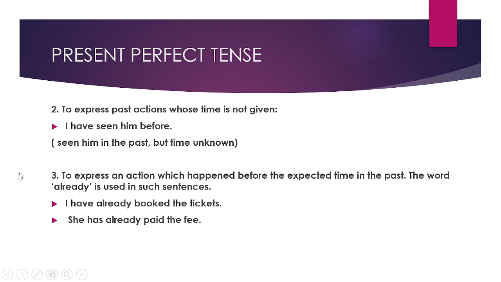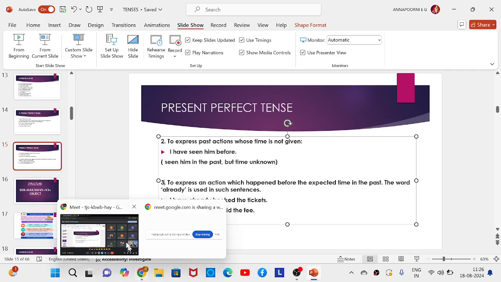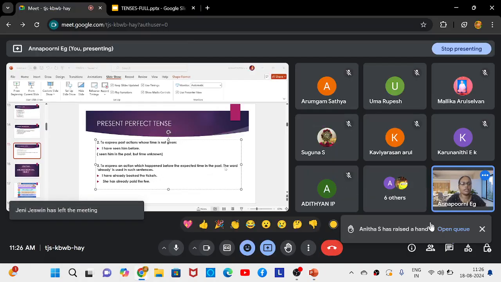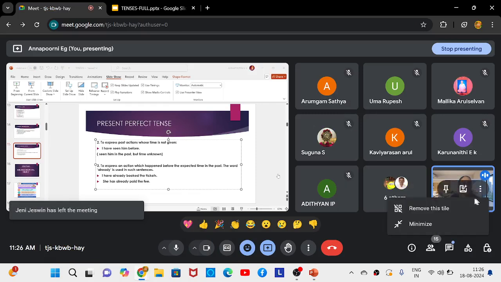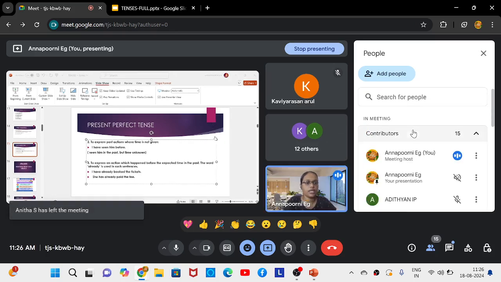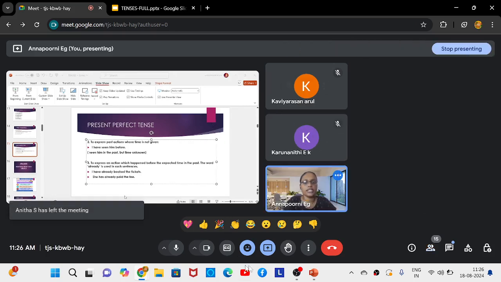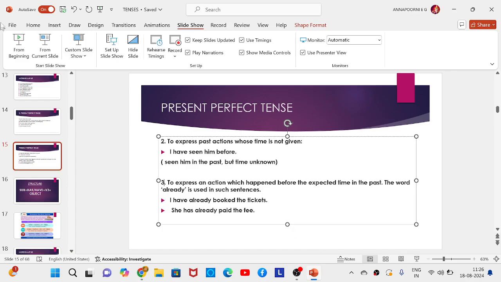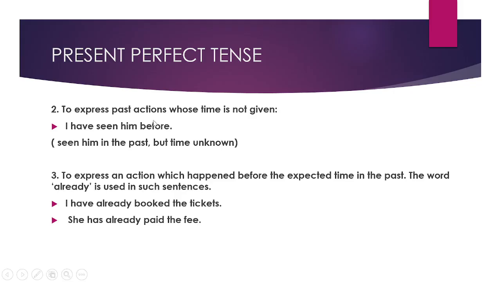And moving to the third use, to express an action which happened before the expected time in the past. And the word already is used in such sentences. Imagine that you have some task to complete, and you thought of completing it by tomorrow, but fortunately you completed it today itself.